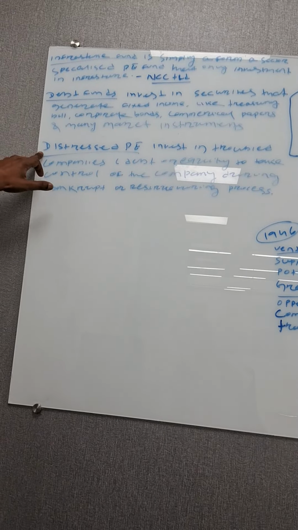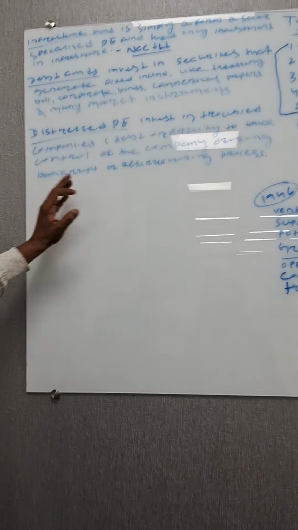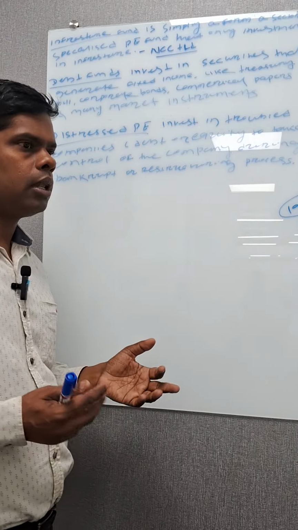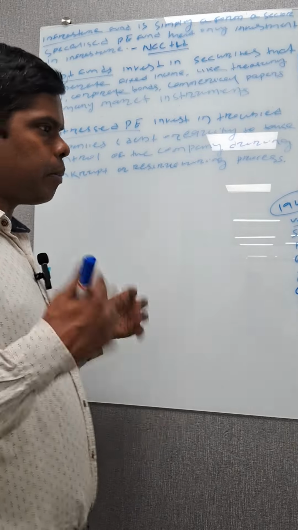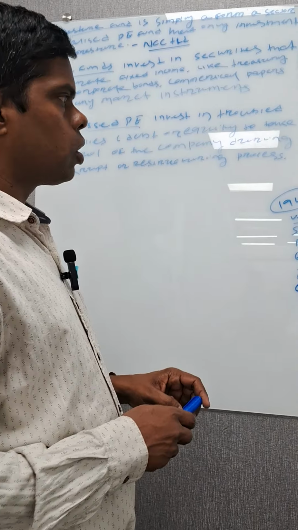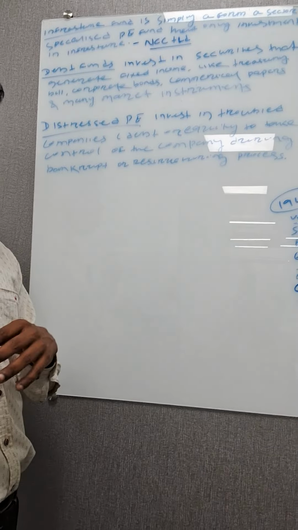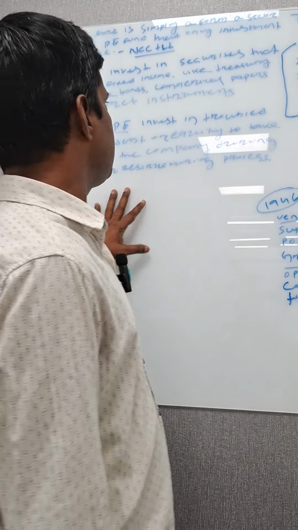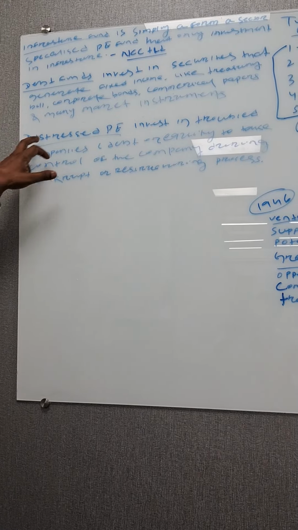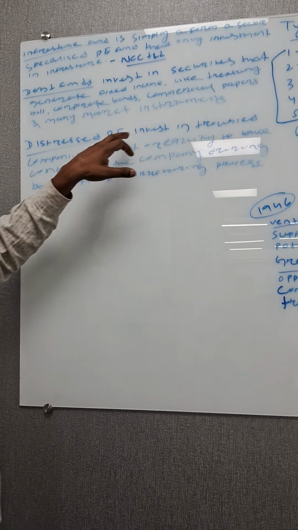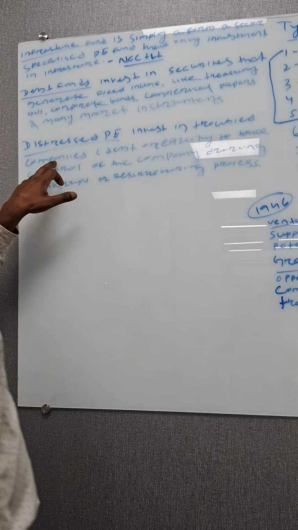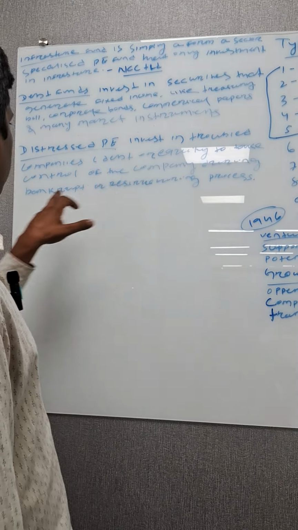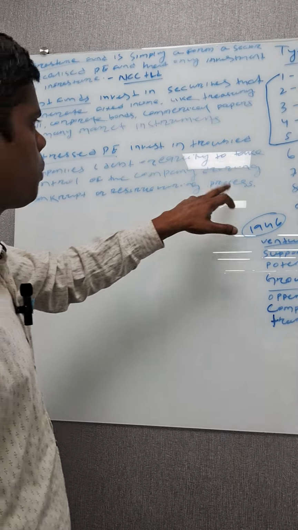Now we discuss distressed private equity. What is distressed private equity? Distressed private equity means companies that are already bankrupt. Those companies don't have any capital to grow in the market, and are not sustainable against competitors. They need some money. If a private equity fund invests here, this is called distressed private equity. It is investment in the debt or equity of troubled companies to take control of the company during bankruptcy or the restructuring process.